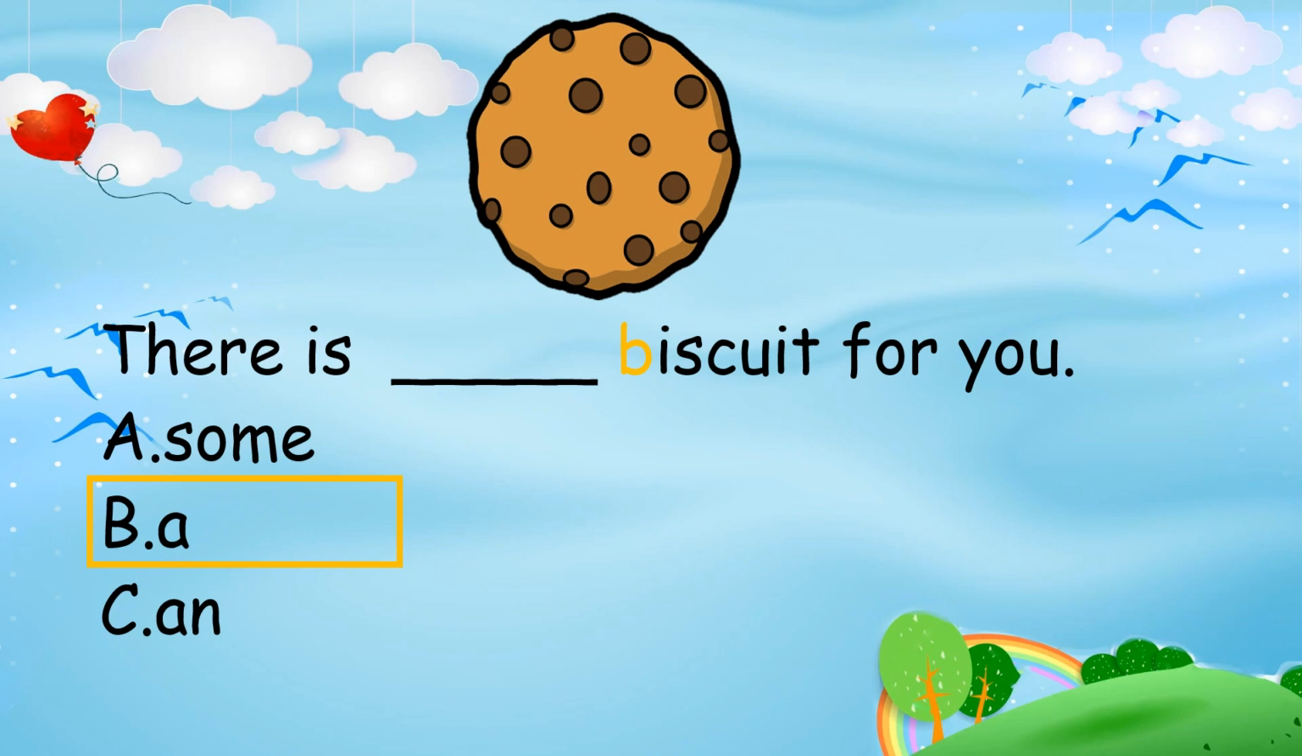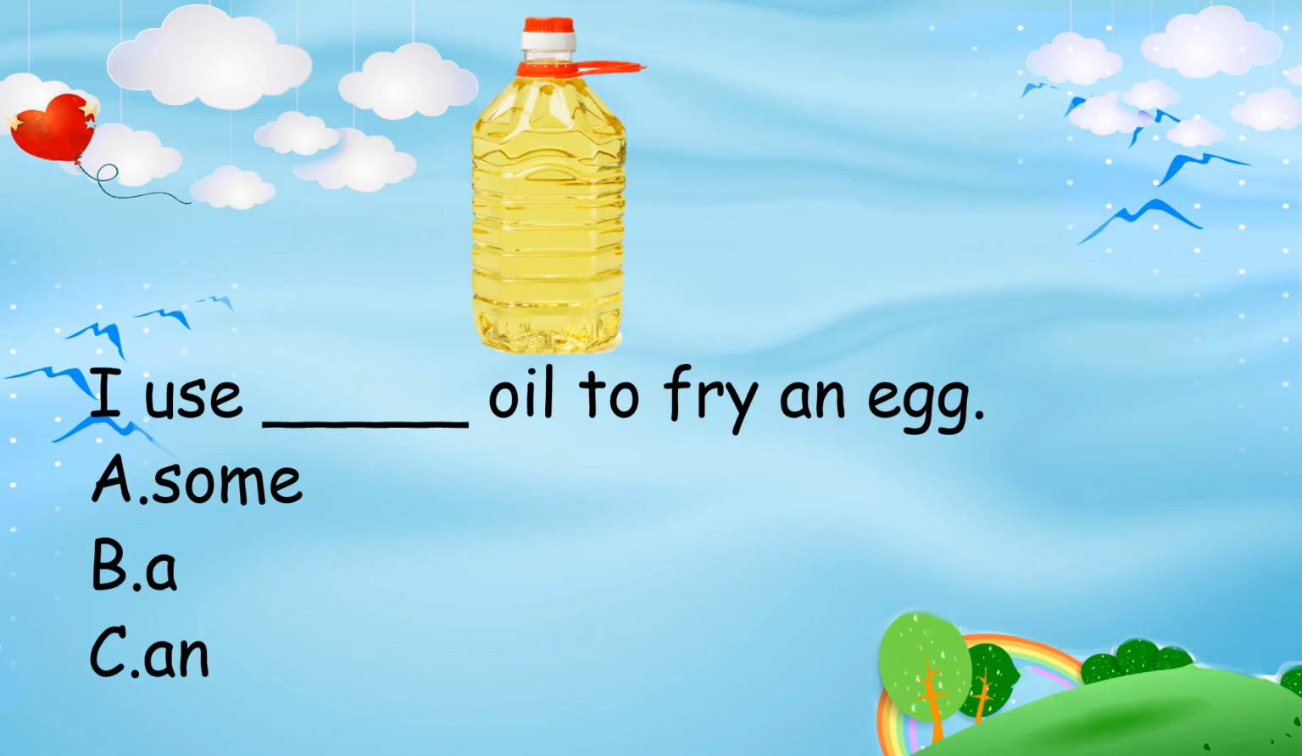Question number 5. I use oil to fry an egg. What should be the correct answer? The answer is A, some. Oil is a type of liquid and it cannot be counted.